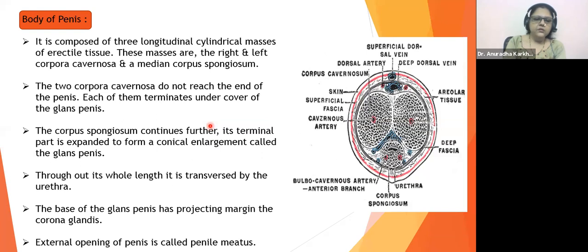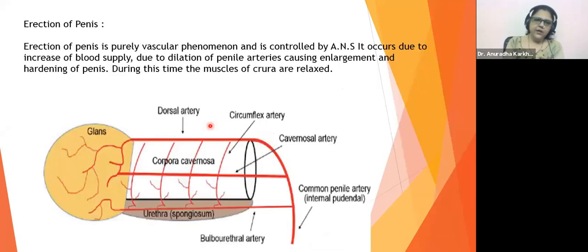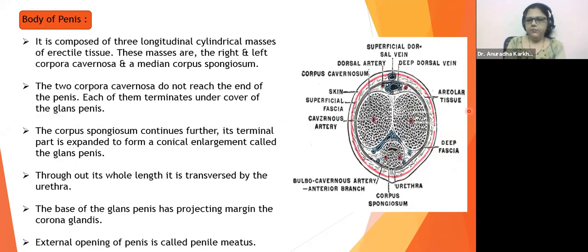External opening of penis is called penile meatus. Penile meatus means the opening of the penis through which the urethra, whatever it is carrying, will be thrown out of the body. Okay. Now here there are 3 circles in the diagram. Okay. See this. This is the first one. This is corpora cavernosum. One more corpora cavernosum. Together we call them corpora cavernosa. And this is corpus spongiosum.